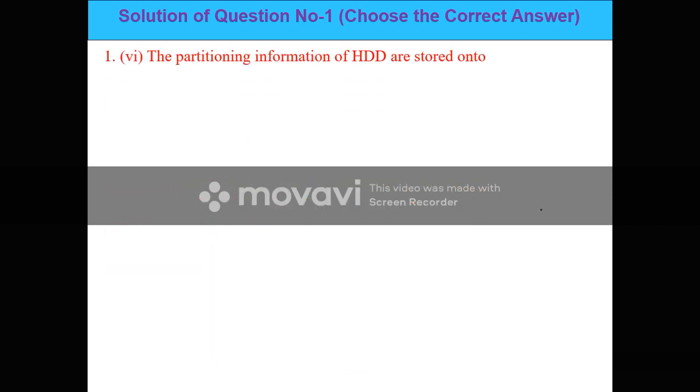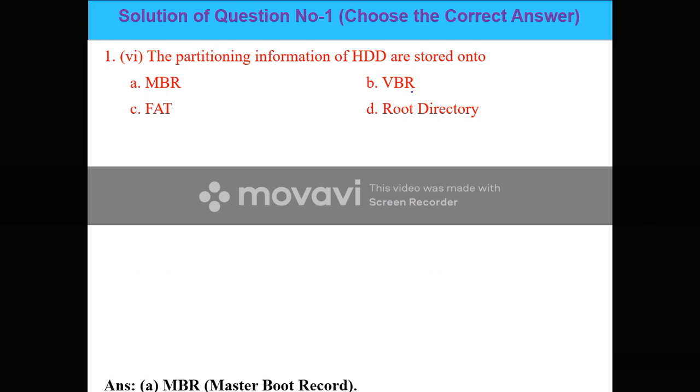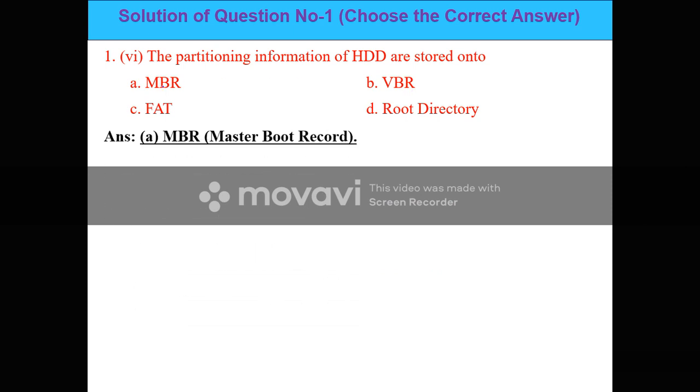Next is, partitioning information of HDD is stored in MBR, BBR, FAT, or root directory. The partitioning information of HDD is stored in the master boot record, that is option A.